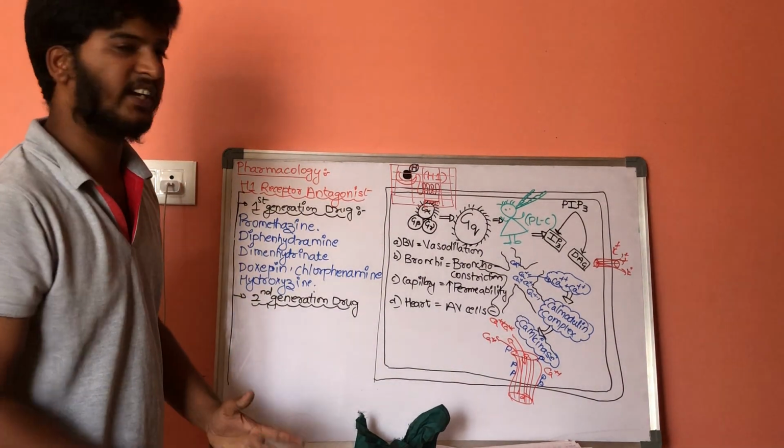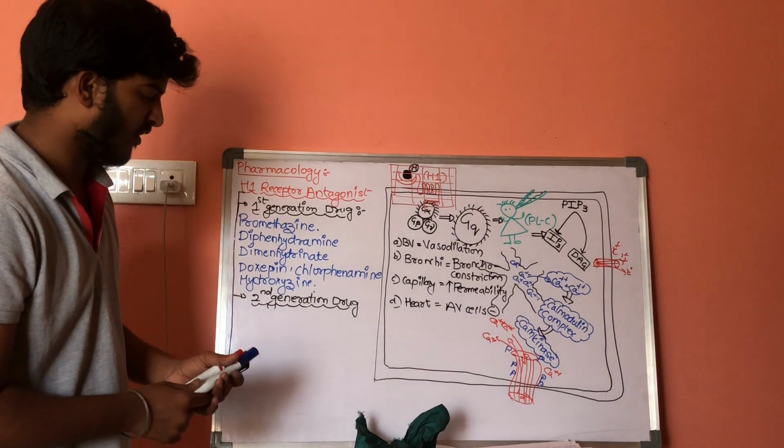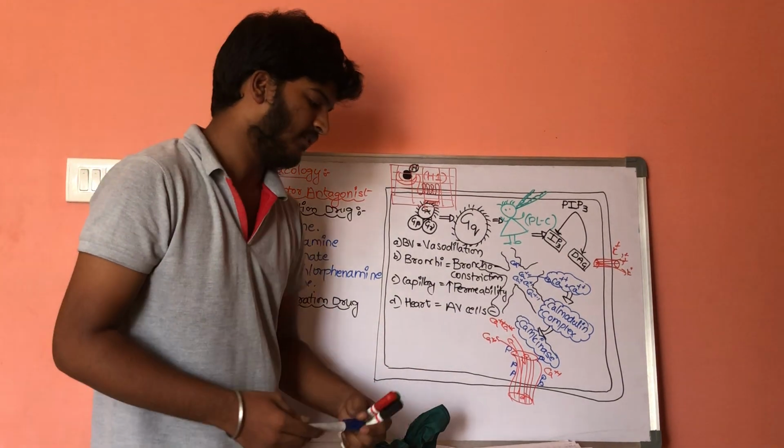Now let us discuss second generation drugs.